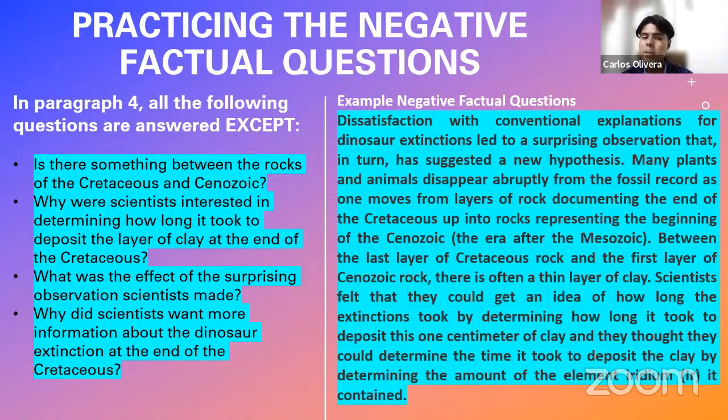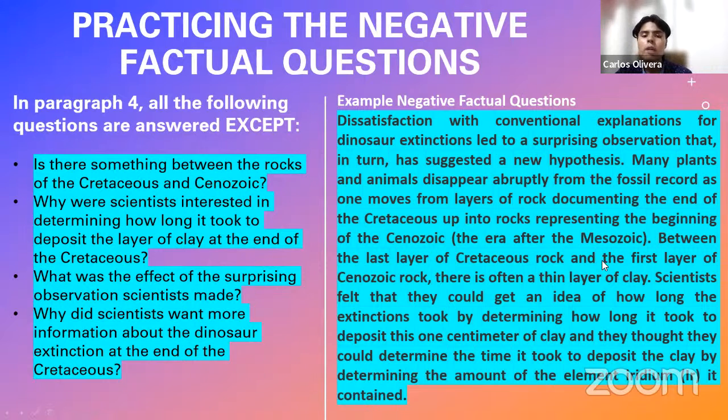Well, I think that if you think about it, the correct response here and the intruder would be the last response. Why did scientists want more information about the dinosaur extinction at the end of the Cretaceous? And I'm going to explain to you why. For every single one of the other options, there is a sentence that discusses that idea. For example, the first one, is there something between the rocks of the Cretaceous and the Cenozoic? There is a sentence that discusses this. Which one? Look at the middle of the paragraph.